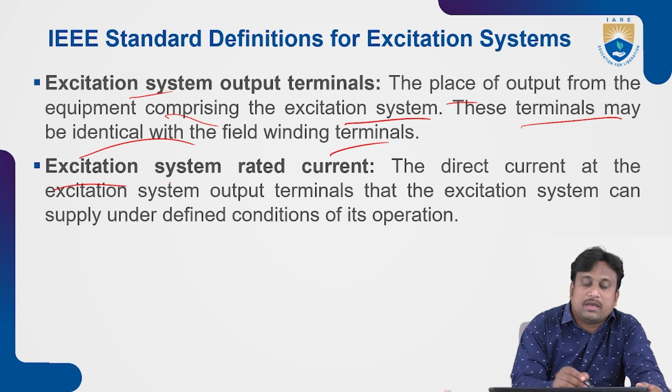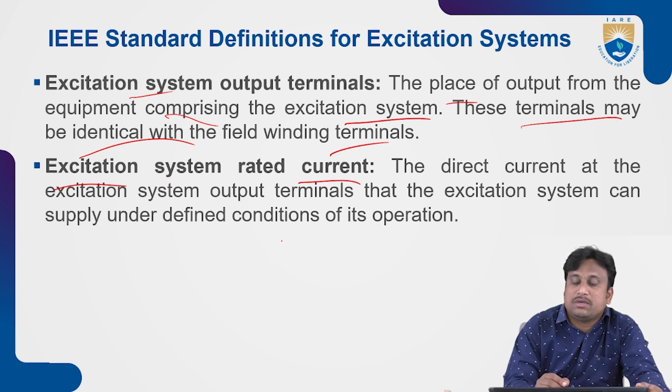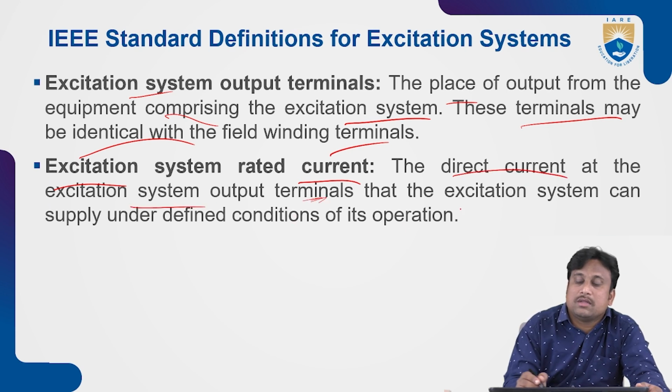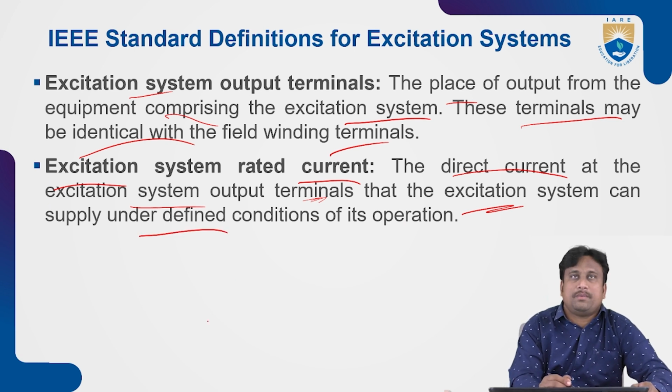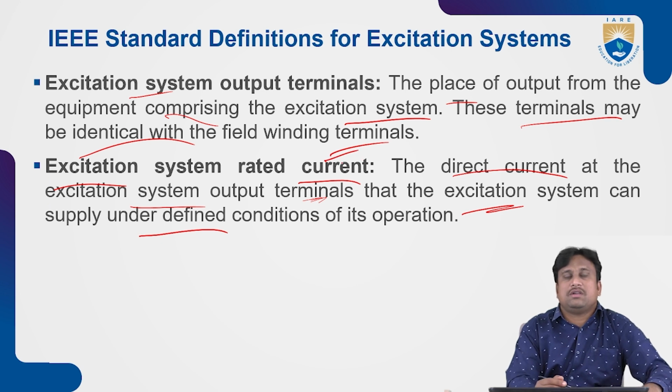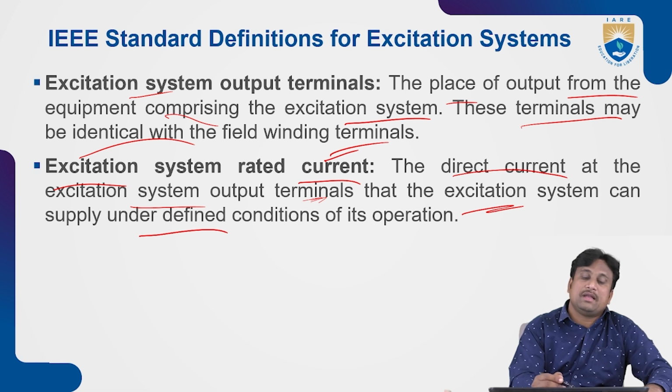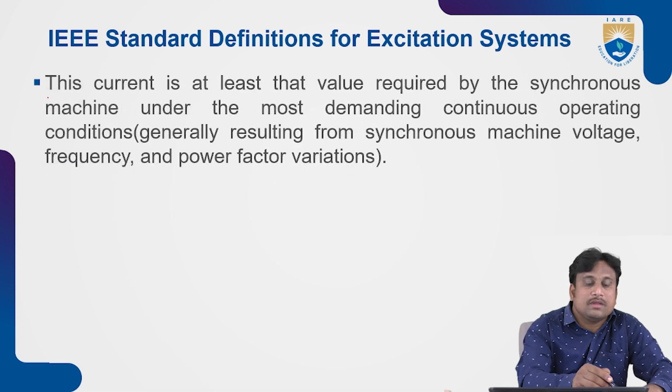Then the excitation system rated current is treated. This is the direct current at the excitation system output terminals that the excitation system can supply under defined conditions of operation.